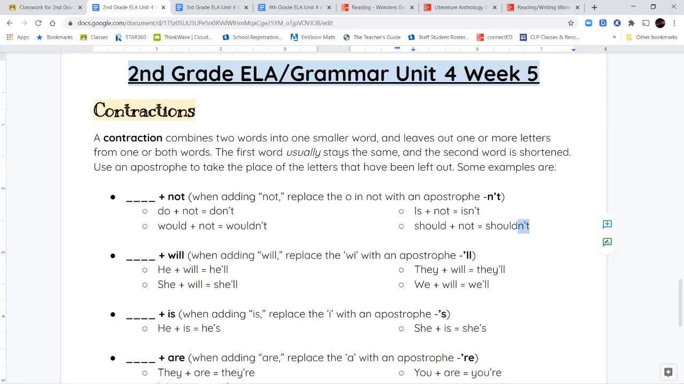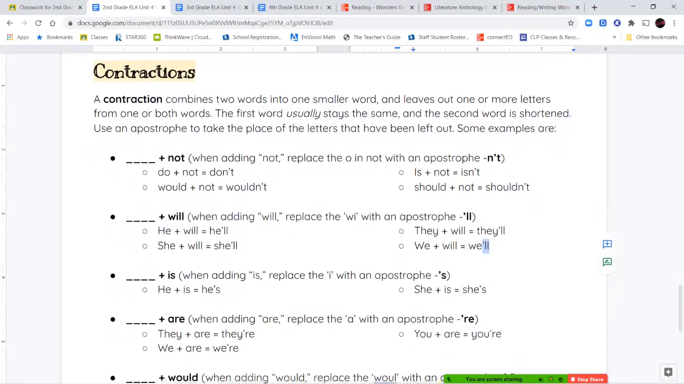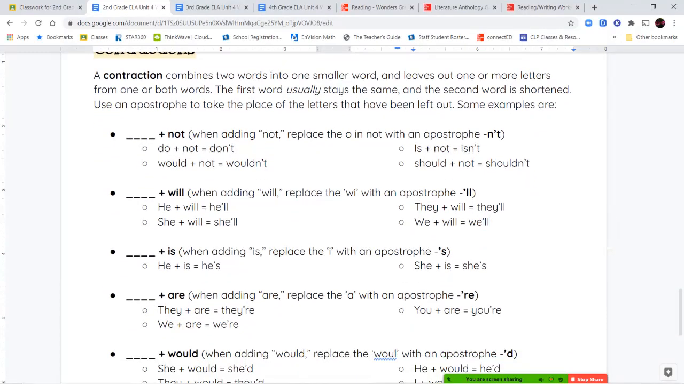So he plus will becomes he'll. So he stays the same. You can see it right there. And then we have the apostrophe LL to take the place of the entire word will. Same thing with she'll. She stays the same. We add apostrophe LL on the end. They stays the same, apostrophe LL on the end becomes they'll. We stays the same, and then we add the apostrophe LL on the end to make it we'll. And I bolded all of these for you so you can see what those abbreviations are, so you can do them quickly.